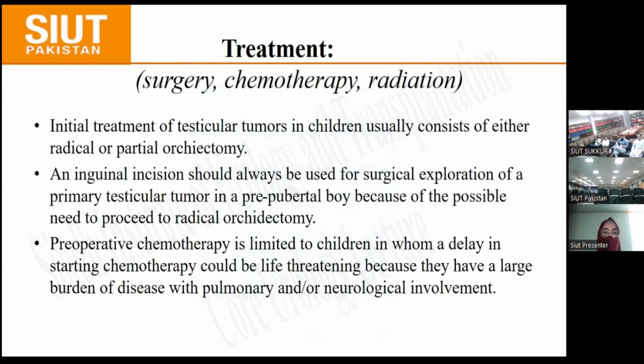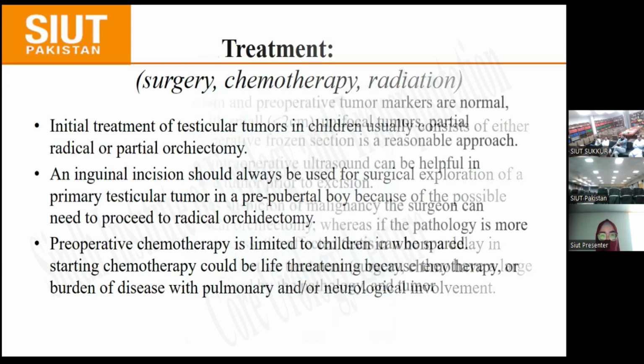The initial treatment of testicular tumors in children usually consists of either radical or partial orchidectomy, and an inguinal incision should always be used for surgical exploration of a primary testicular tumor in a pubertal boy because of the possible need to proceed to radical orchidectomy. Preoperative chemotherapy is limited to children in whom a delay in starting chemotherapy could be life-threatening because they have a large burden of disease with pulmonary or neurological involvement.